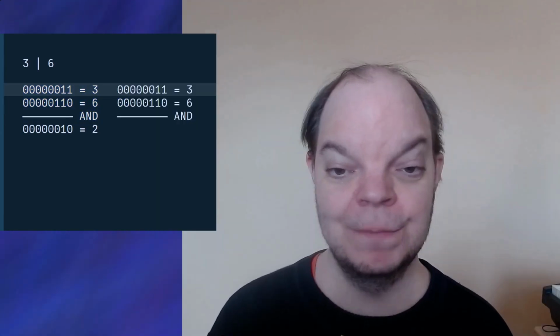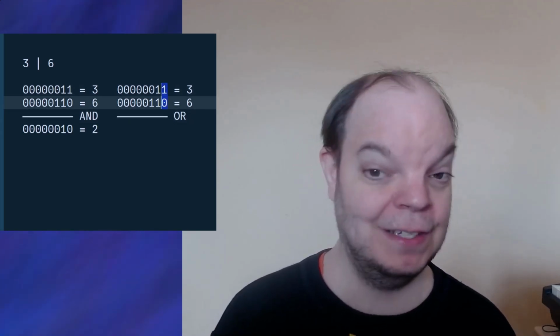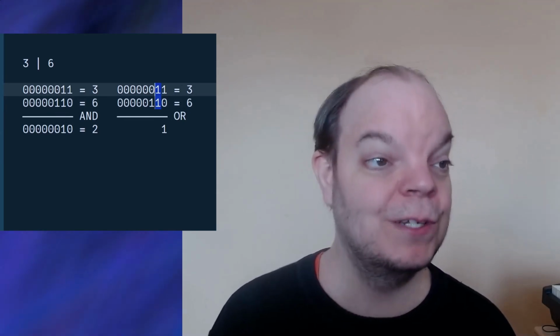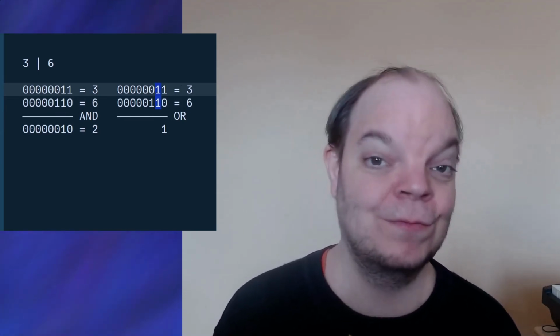Now just for completeness, I'm going to show you bitwise OR as well, which in most programming languages is written with a pipe character like this. So let's take a copy of this stuff here, and let's see what OR is. Now the result of an OR operation is 1 whenever any one of the input bits is 1. So let's take a look at the least significant bits. We have a 1 and a 0. And there is a 1 among them, so the result is going to have a 1 there. Then we have two 1s. Well, we don't care that there are two as long as there is a 1 in there.